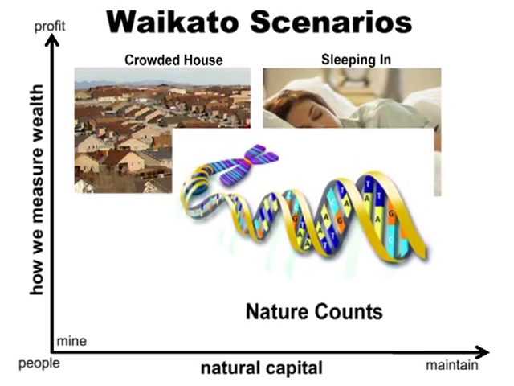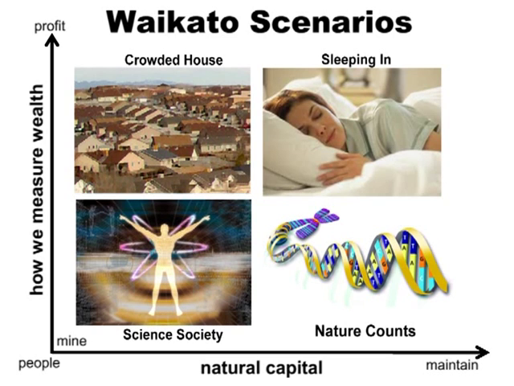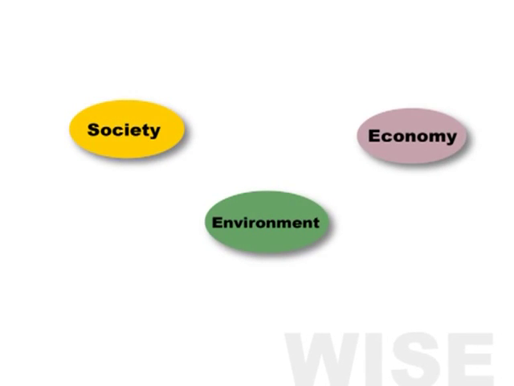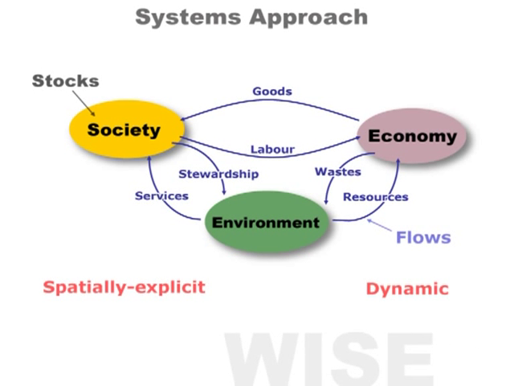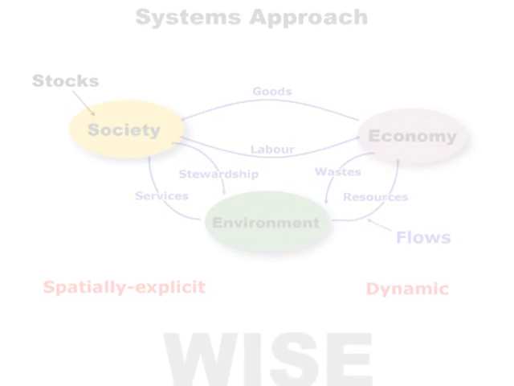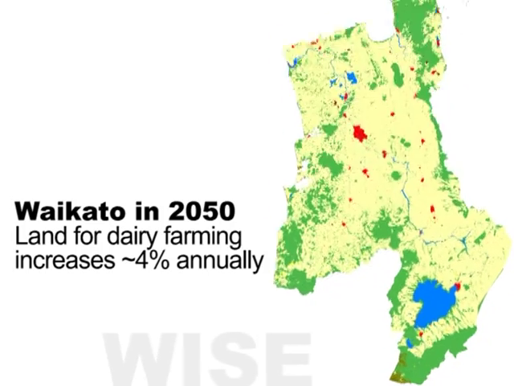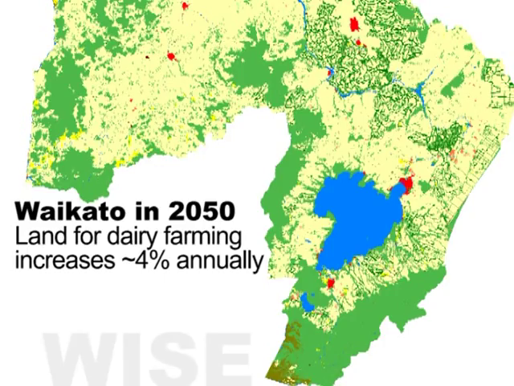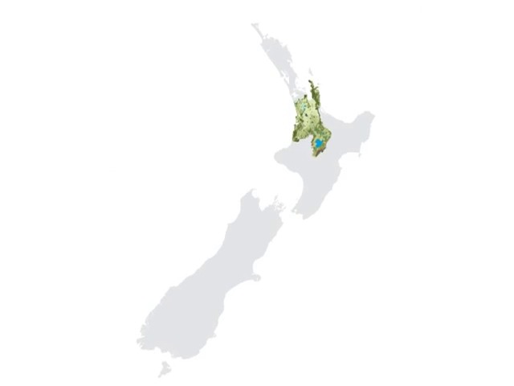Scenarios are not predictions, they are storylines that help thinking about possible future developments and the design and implementation of effective policies. WISE simulates various aspects of society, the economy and the environment, such as population or land use changes like farming. WISE models future outcomes of today's actions and policies and displays them as time movies, tables, graphs or maps, providing a concise summary of social, economic and environmental consequences.